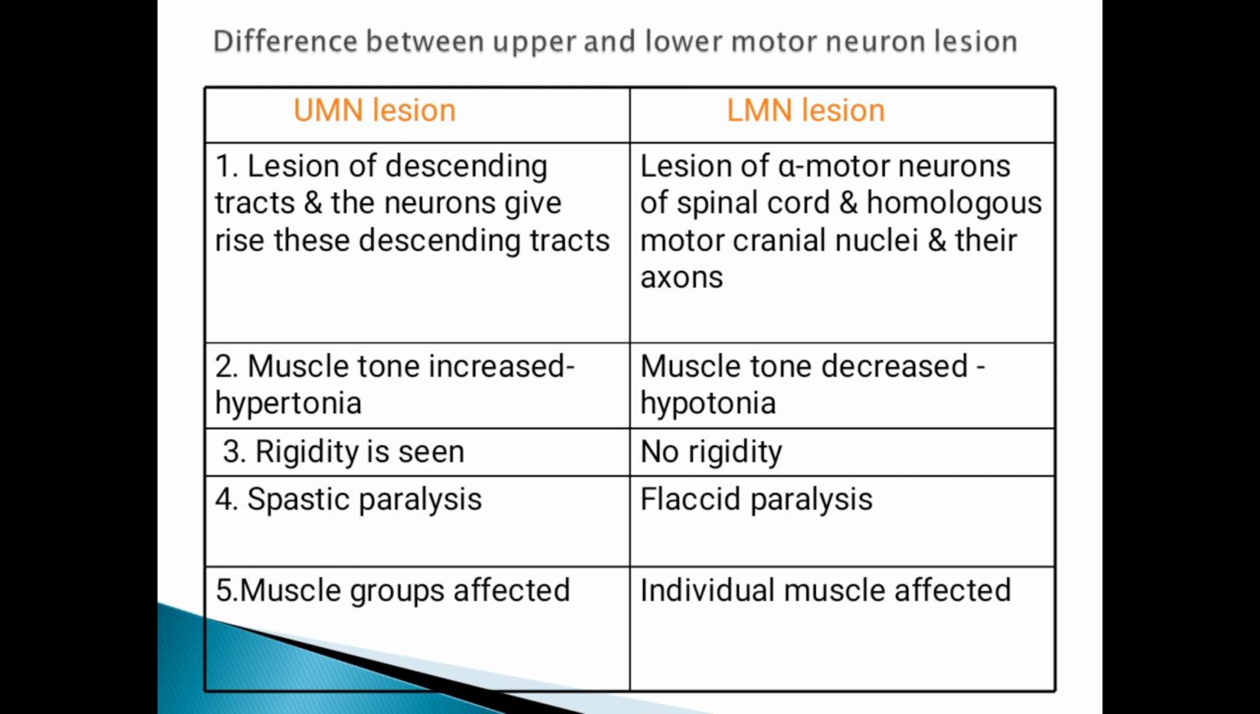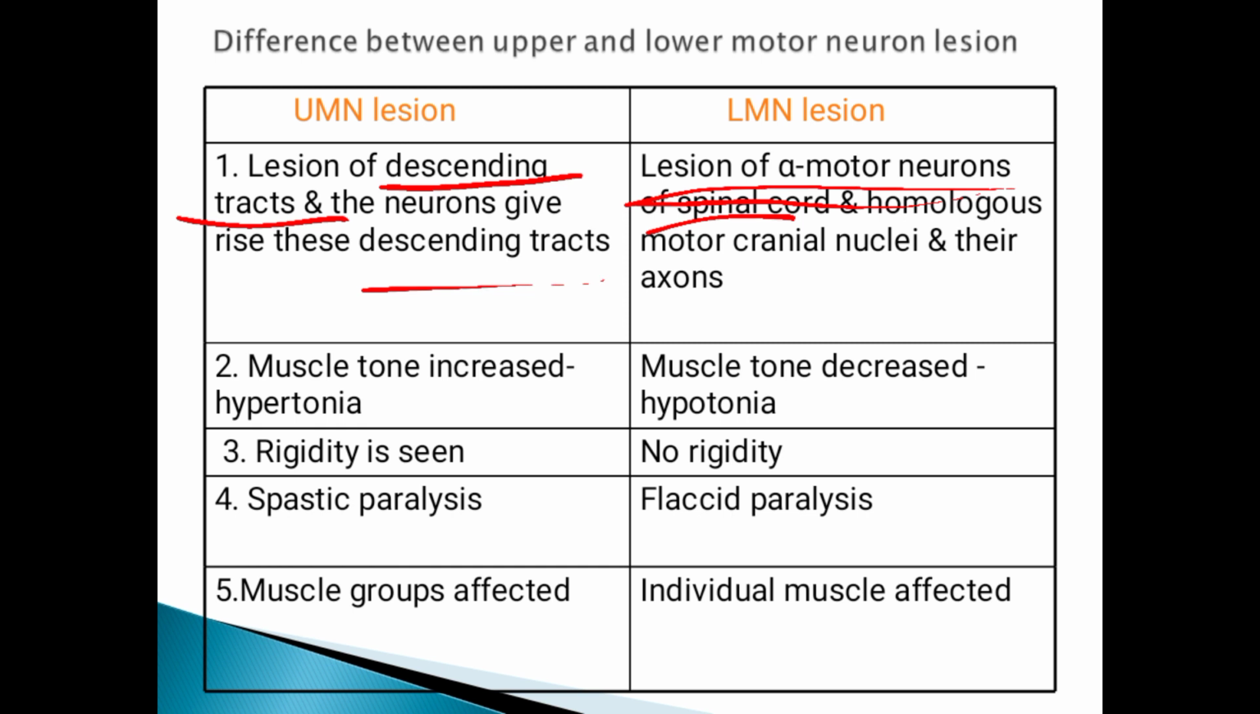So what will happen in an upper motor neuron lesion, meaning the cutting of these fibers? Upper motor neuron lesion is mainly a descending tract lesion. The neurons which give rise to the descending tracts are called upper motor neurons, and the lower motor neurons are the alpha motor neurons of the spinal cord. So LMN is present in the spinal cord, and UMN is the descending tracts. Lesion of the alpha motor neurons of the spinal cord is enough.